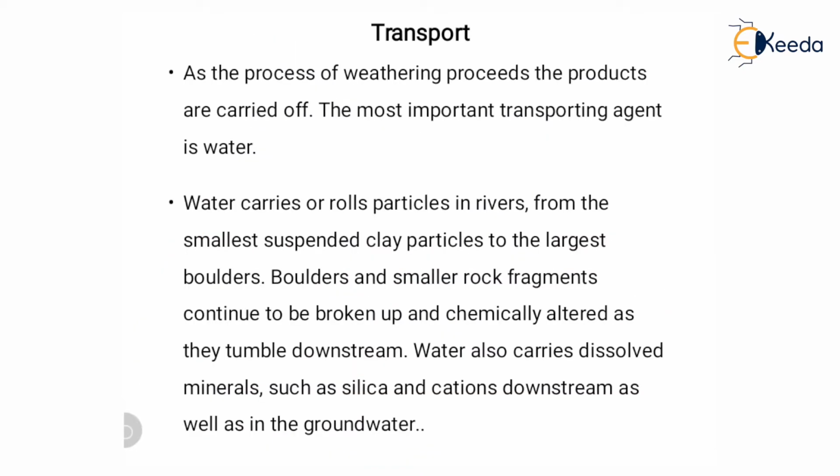Then next is transport. As the process of weathering proceeds, the products are carried off. The most important transporting agent is water. Whatever sediments are developed, they are transported by wind and water, but the most important transporting agent in sedimentary rock is water. Water carries particles in the river from the smallest suspended clay particle to the largest boulder. Means water not only carries small particles, it carries large particles too.